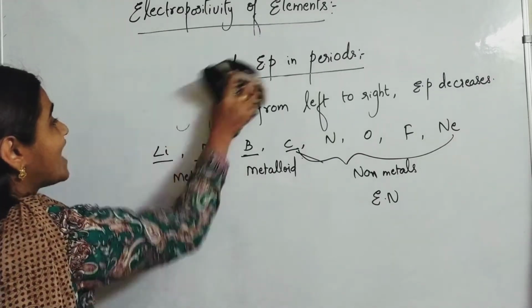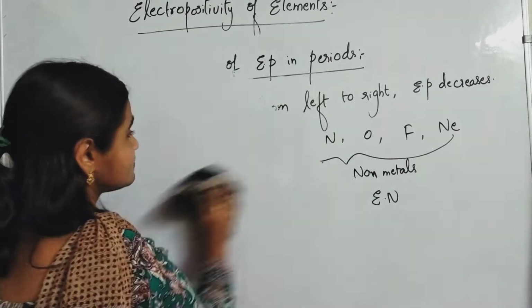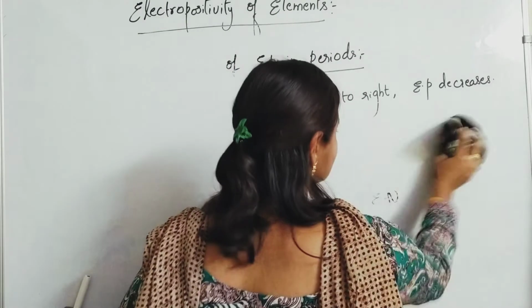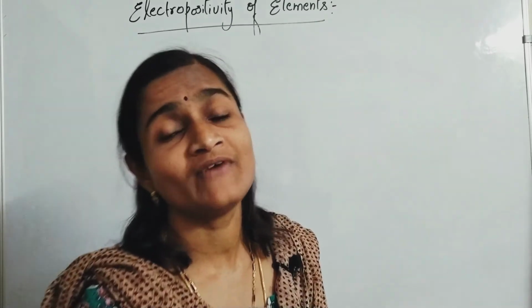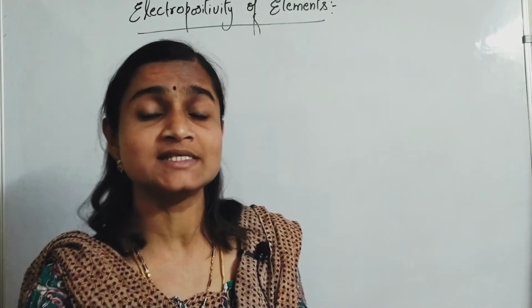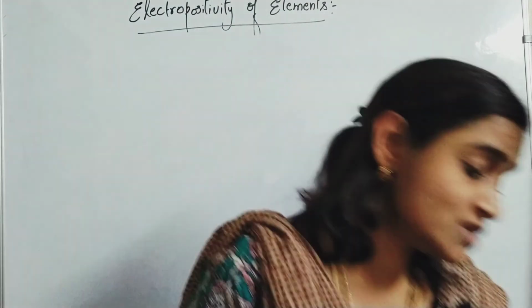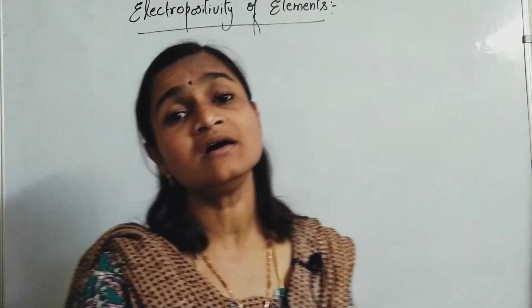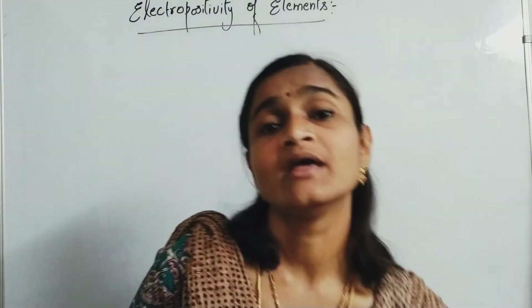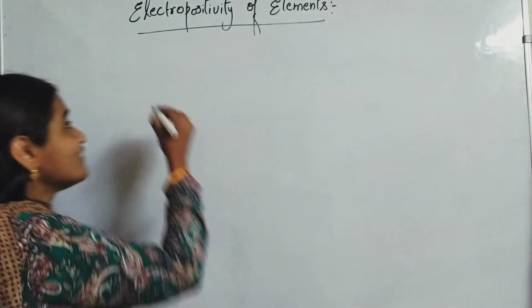Now, what are the factors which influence electropositivity? Actually, this topic is not there in our 10th class textbook, but it is better we study about the characteristics also. So what are the factors?